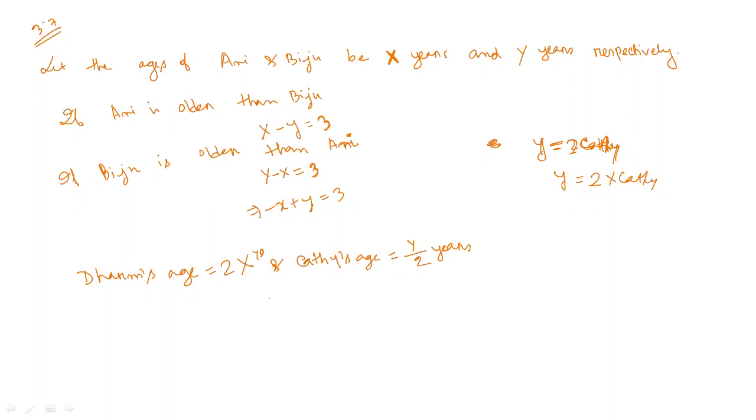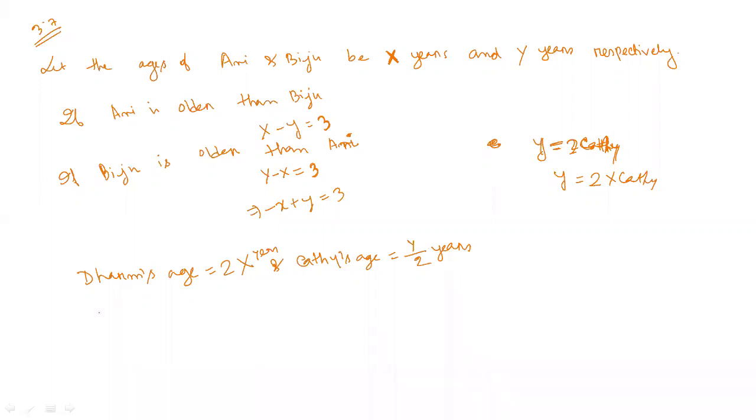Now clearly see this one. Dharam's age is twice x and Kethi's age is y by 2. Whose age is more, Dharam's or Kethi's? Because Dharam is the father of Oni and Kethi is the sister of Biju, obviously Dharam's age will be more than Kethi's. And from here also, 2x is more than y by 2.